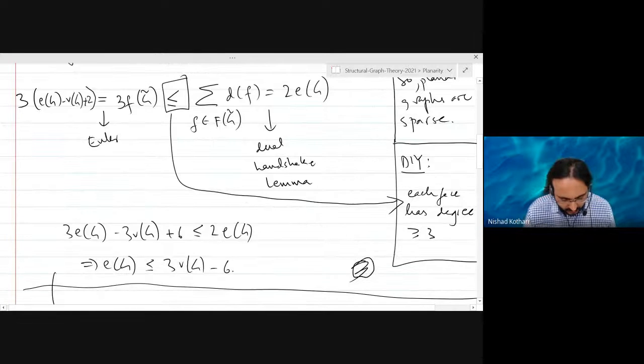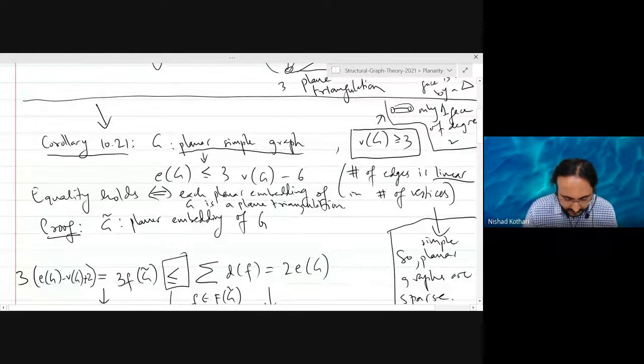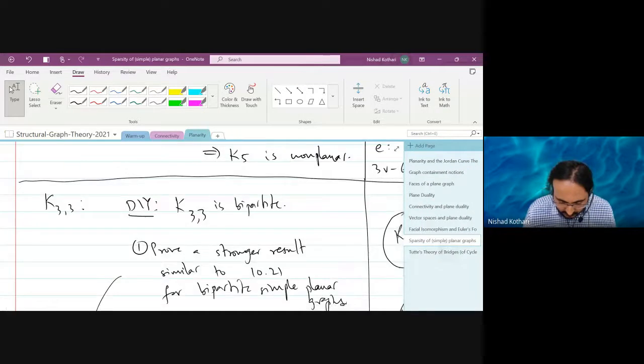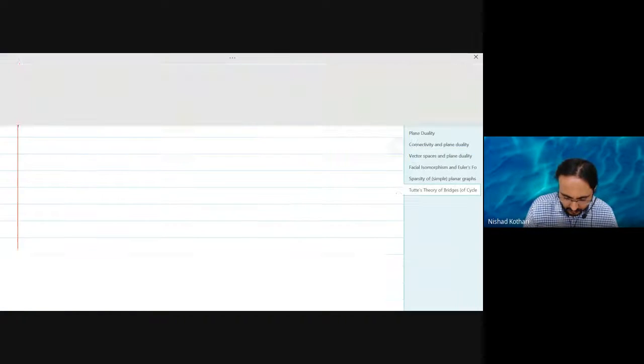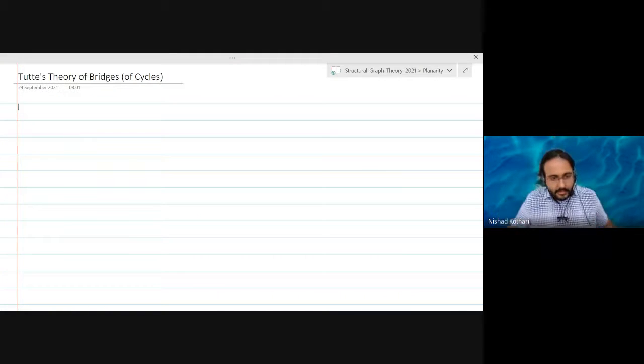If not, I want to move to the next topic, which is Tutte's theory of bridges of a cycle. We will use this to prove Wagner's theorem eventually, right? So that's one of the motivations, but the theory itself is quite beautiful. So I want to focus on that for now.